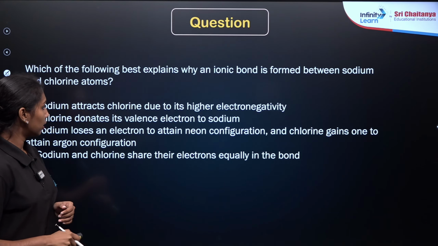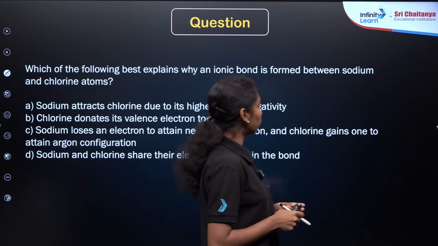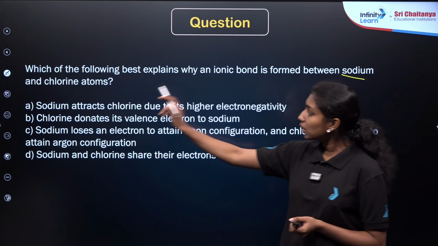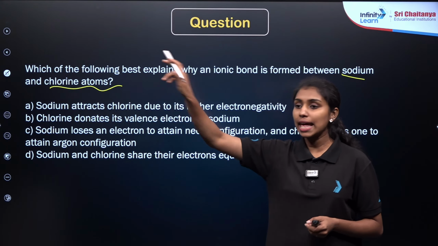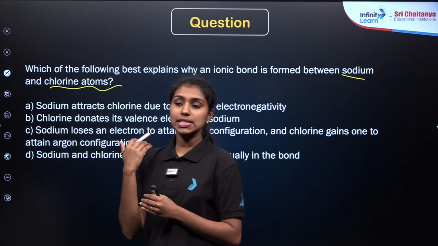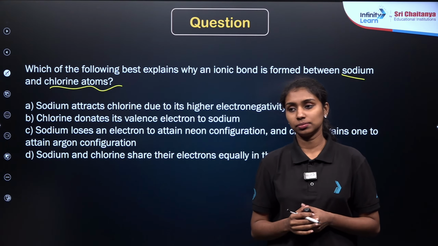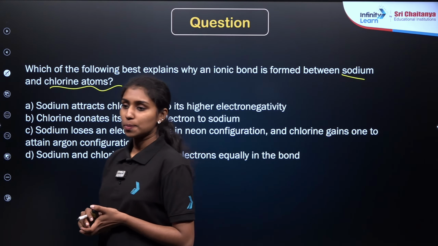Okay. So here is the next question, ionic bond formation, right? This is a special case in between sodium and chlorine atoms. So what is happening there? Which one loses the electron, which one gains the electron, how they are forming the ionic compound. Read the options carefully.